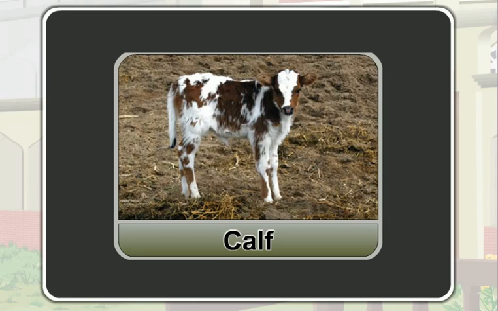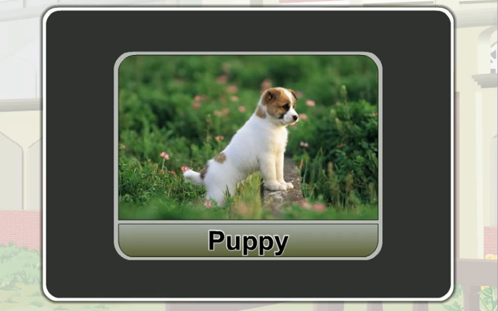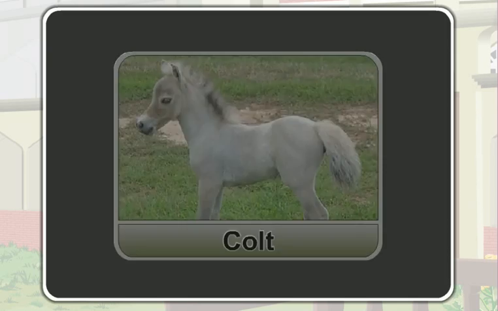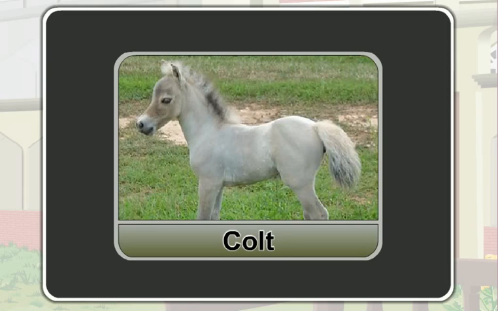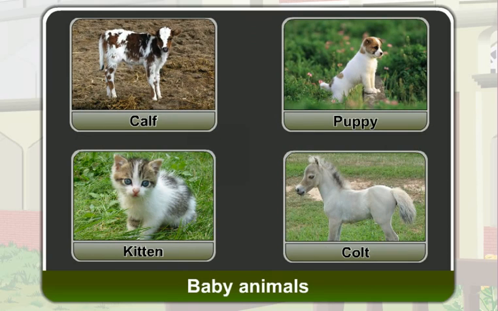This is a calf. This is a puppy. This is a kitten, and this is a colt. All these animals are baby animals. Do you know where these baby animals come from? Animals produce their babies.